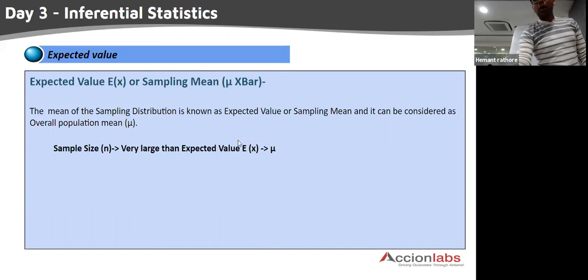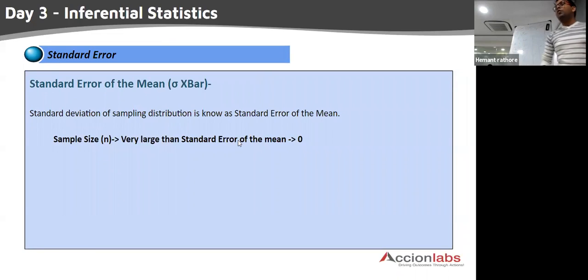In reality, whenever we are performing sampling distribution, in the ideal case we expect the sampling standard deviation to be minimum, because we are trying to make the sampling error or sampling variability minimum, and this is the representative of error. That's why it is known as standard error.